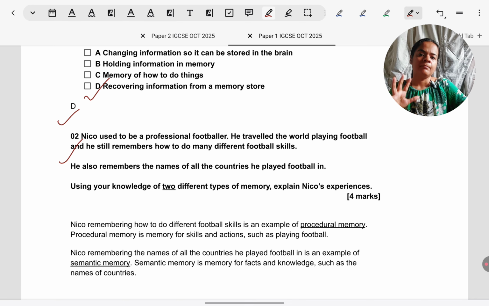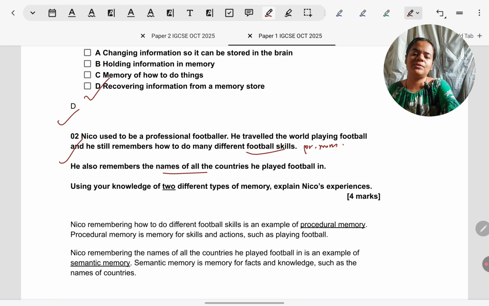For application questions, what you have to remember is to keep on using wording from the scenario in answering. Most students, when they read the question and see football skills, immediately link it to procedural memory. And when they see names of the countries, they know it is semantic because it is general knowledge type of information. So most students will identify correctly, but then there are two mistakes they make. Either they just name it, Nico is using procedural and semantic memory. You're definitely not getting 4 marks just for writing that.